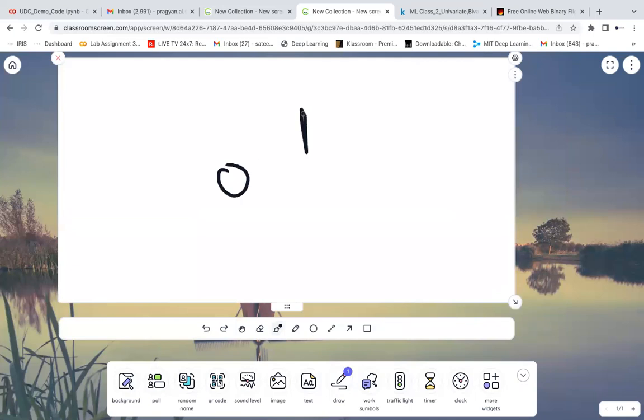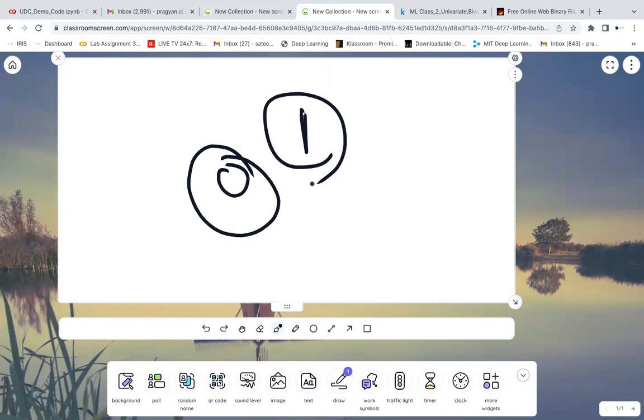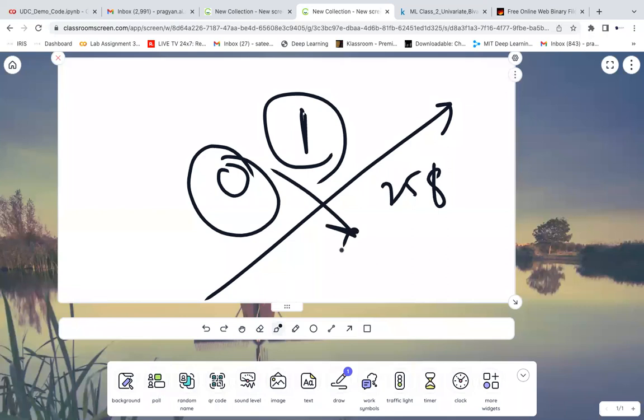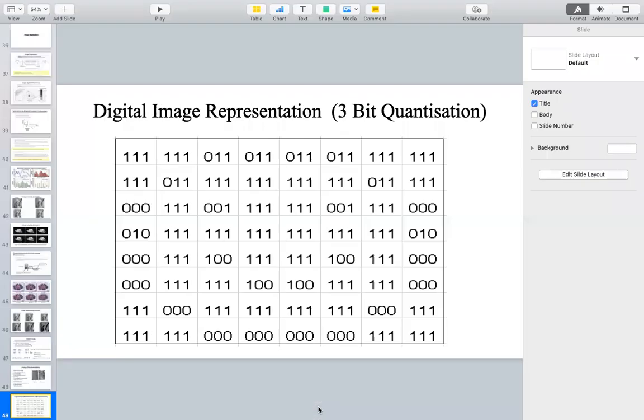If I'm using only 1 bit, then 0 means black and 1 means white. If I want to represent the image by just black and white, I'll be checking whether the value at that point is black or white. If I want a grayscale image with more shades of gray, I'll be representing more levels. If I want 256 shades, I need to represent the number using 8 bits. That is what will be decided.